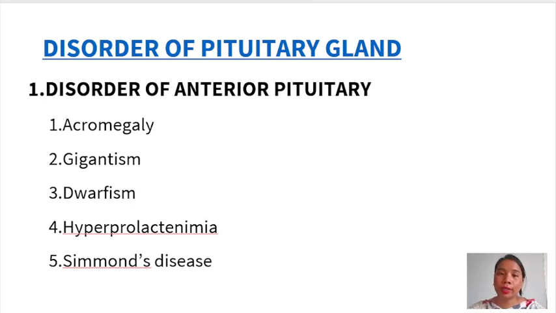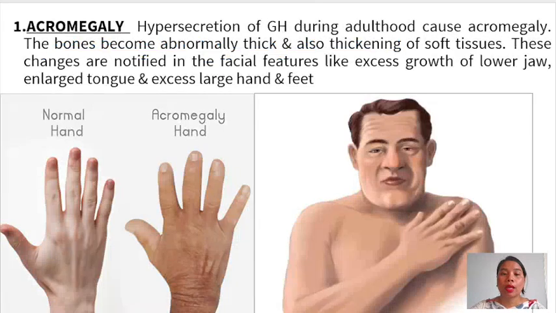The pituitary gland is divided into two parts, that is the anterior pituitary gland and the posterior pituitary gland. First we will see the disorders of the anterior pituitary gland, which include acromegaly, gigantism, dwarfism, hyperprolactinemia and Simmonds disease. So first we will see what is acromegaly.